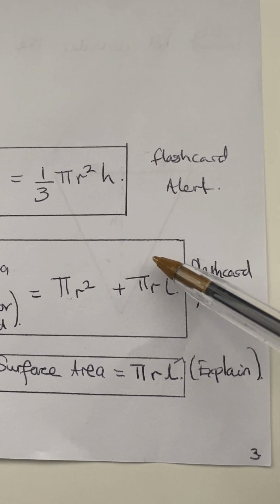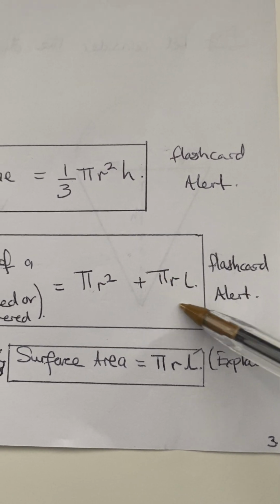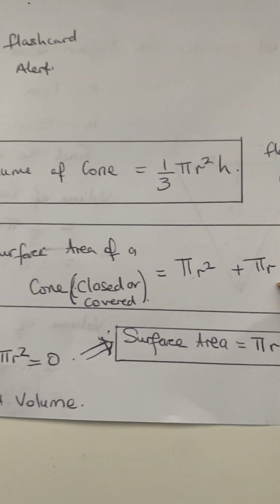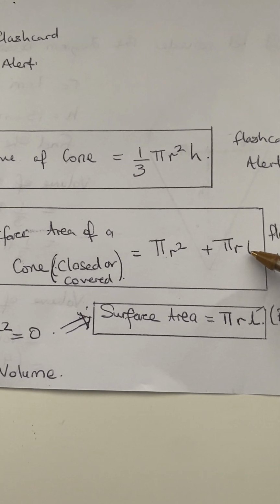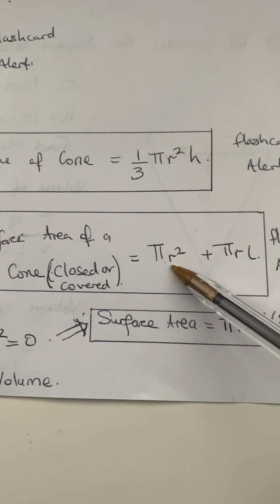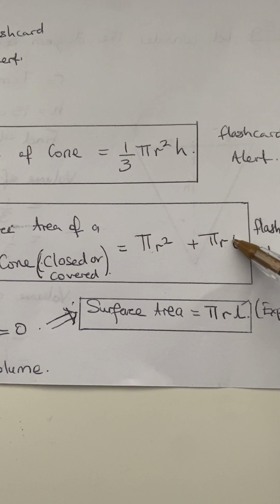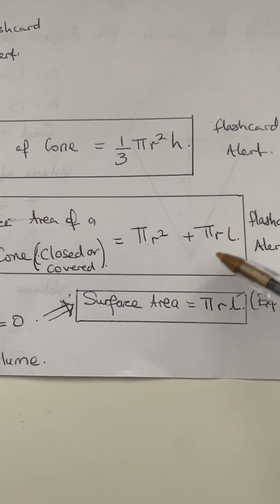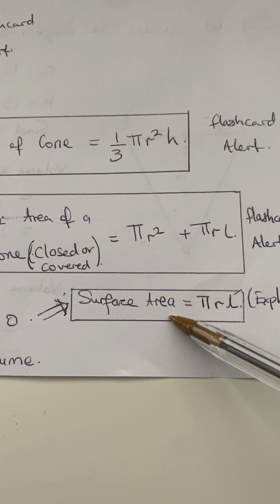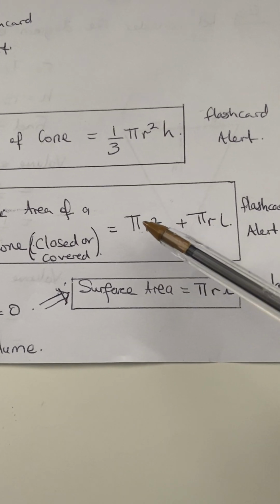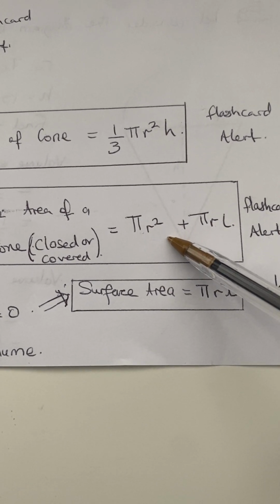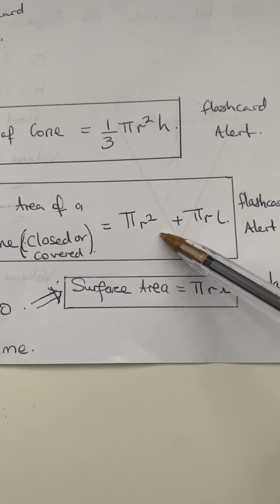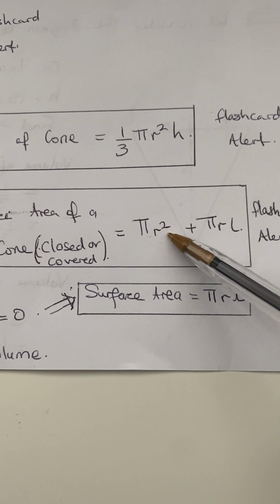Along the line, we'll see examples like that. But at the moment, I need you to know: if it's closed, like those ice creams or those sweets, you need this formula.